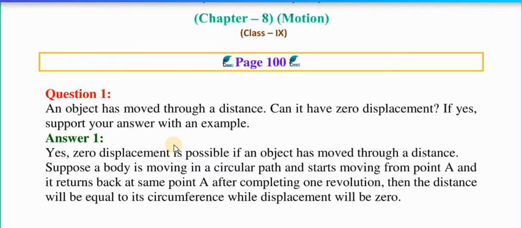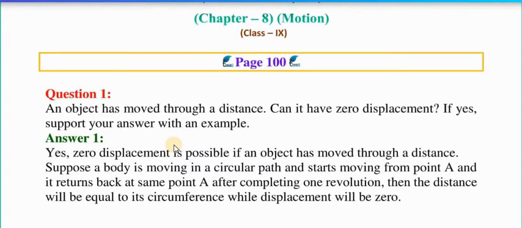In such a condition, the initial point is the same and the final point is the same. In such a condition we get the zero displacement. And the best example for that is circular motion.